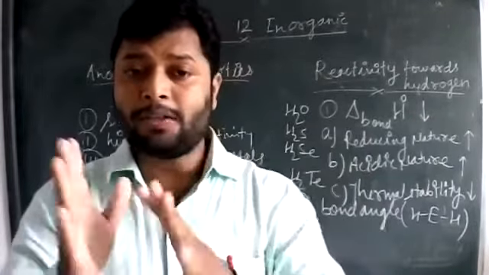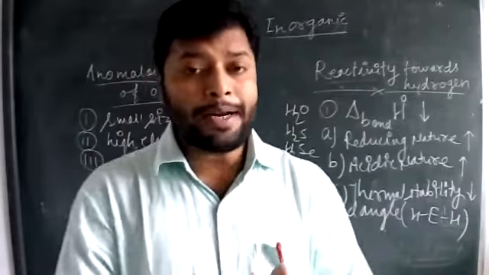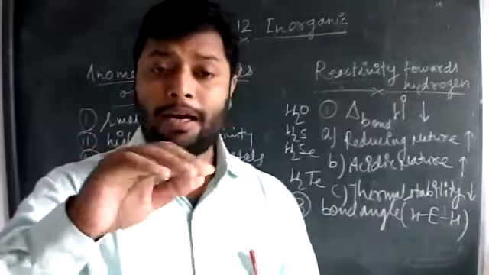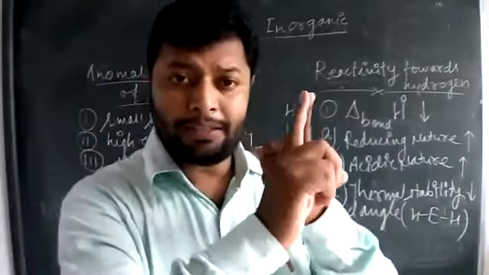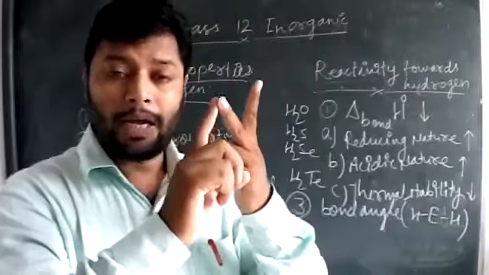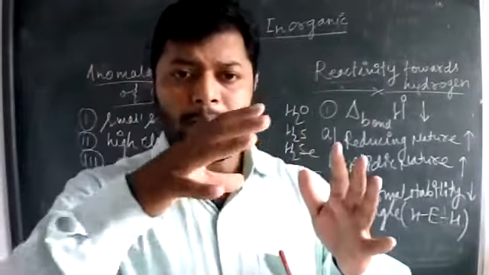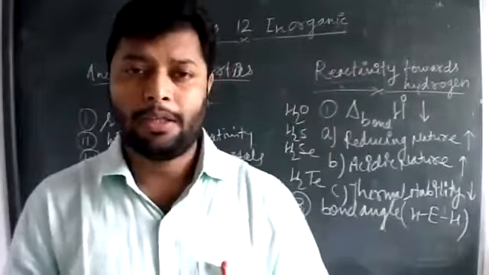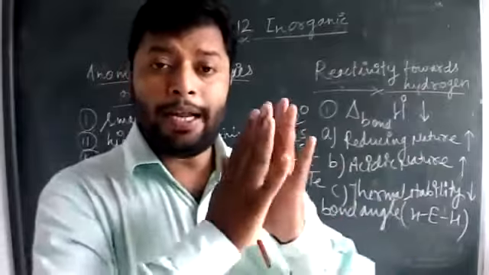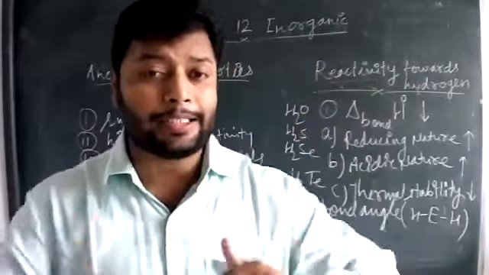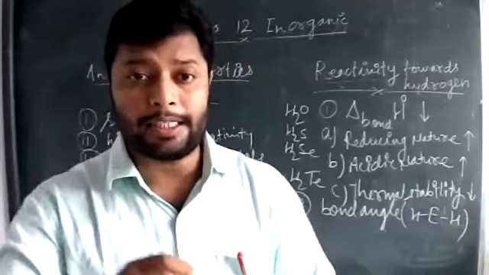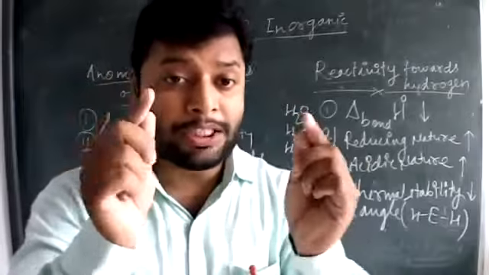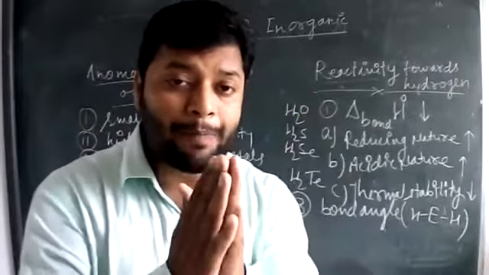But when we move down the group, the lone pair available at the central atom does not change. Their position, their availability, will almost remain the same. The difference is the length of bond. As we move down the group, the length of bond gradually increases, and that affects the bond pair position.